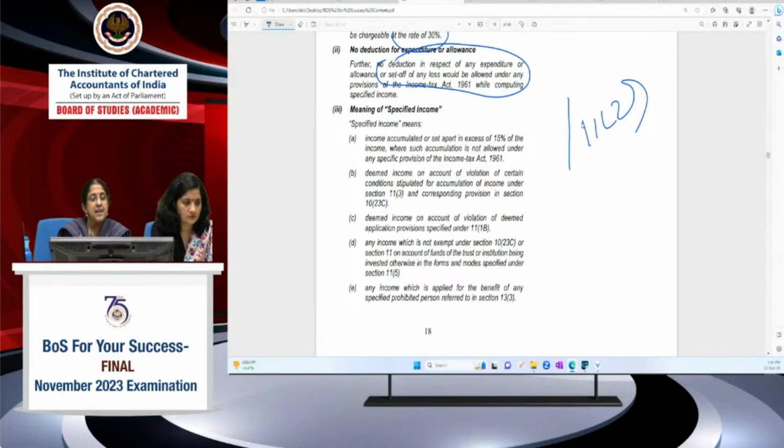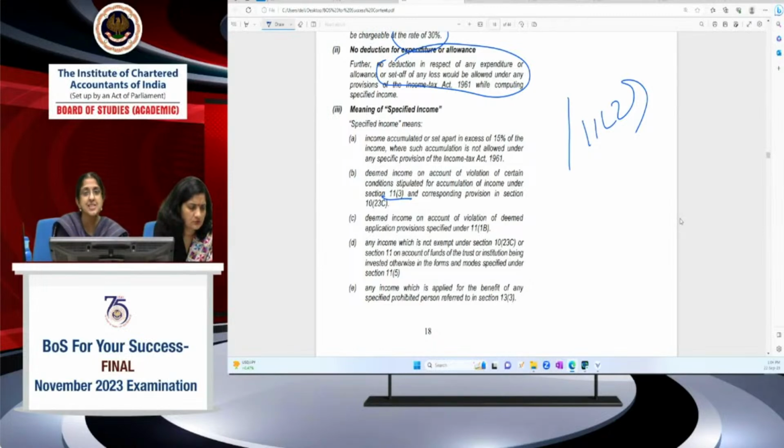Okay, and 11(3) specifies certain conditions: you have to apply for charitable purposes. If you apply for other than charitable purposes, then it will be deemed as your income. Or suppose you don't invest, or it ceases to remain invested in the 11(5) modes, then also it's a violation. I'm telling you about the 11(3) violation. And one more violation is that out of that accumulated income, I cannot donate to another charitable trust. Even if it's registered under Section 12AB, even if it has the same object, still out of accumulated income, that is not permissible.